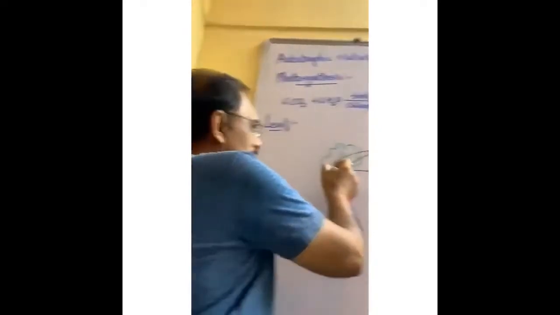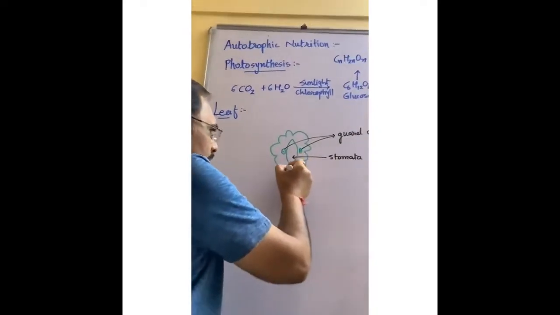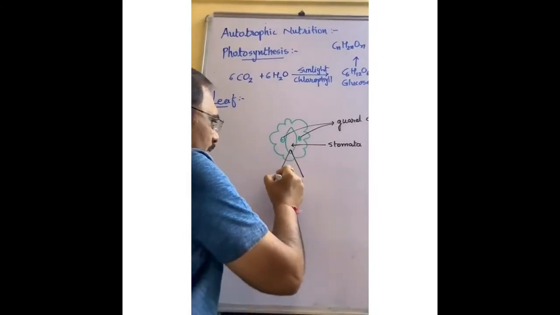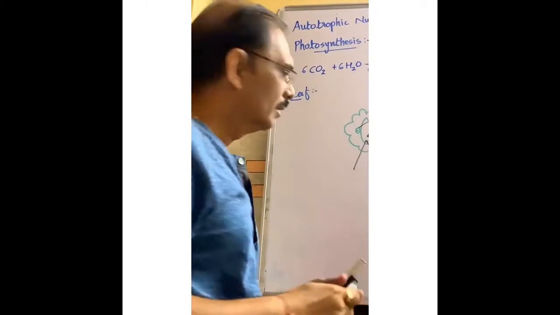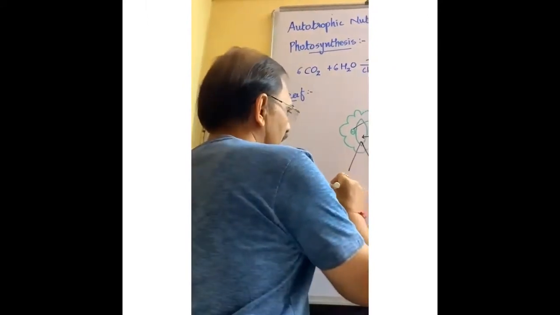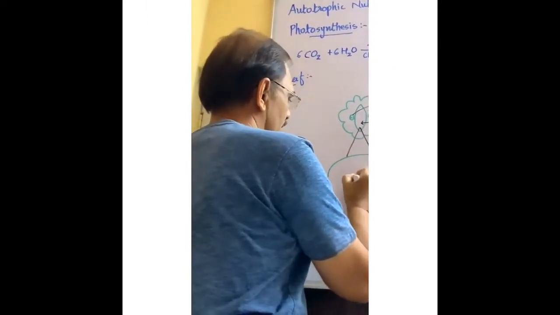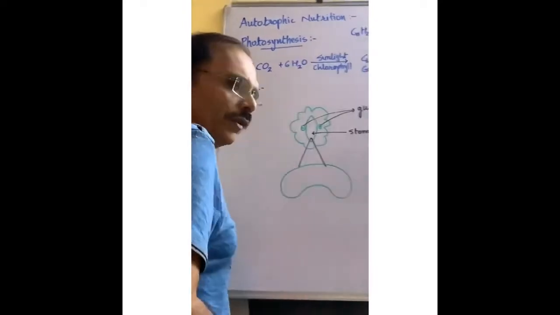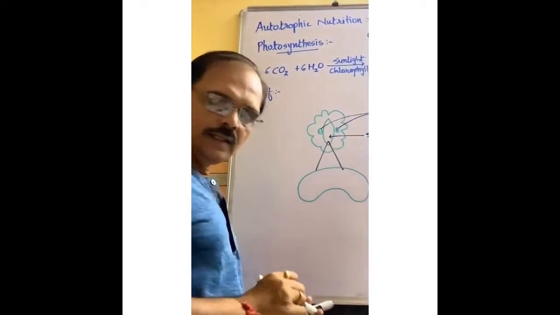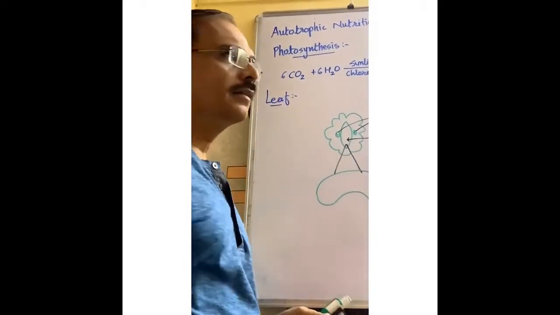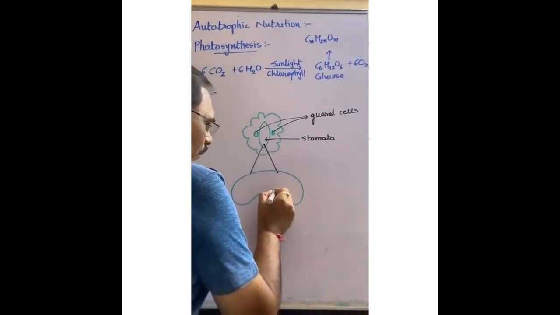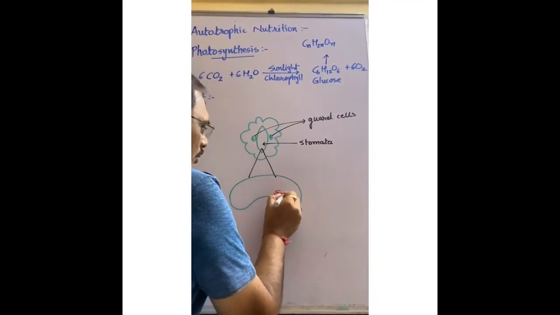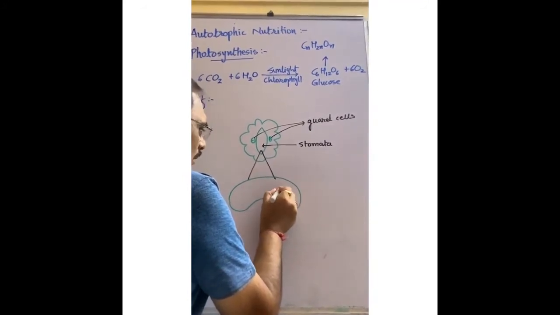Now what happened? In the stomata, see, if you enlarge this stomata, you can find the space inside it. This is the microscopic view. Inside this stomata, there is a granum, 1, 2 and so on.